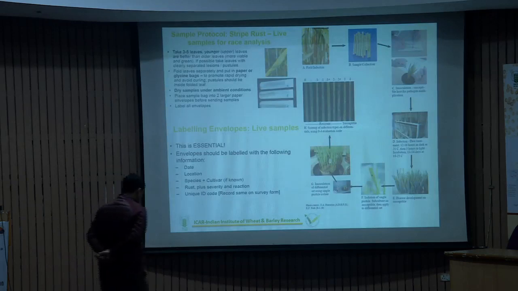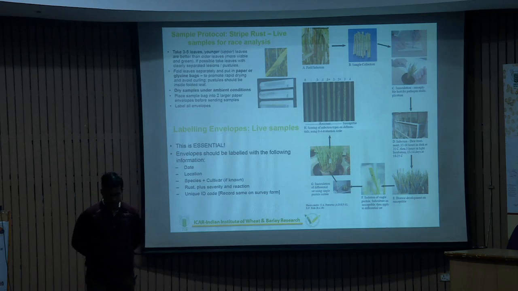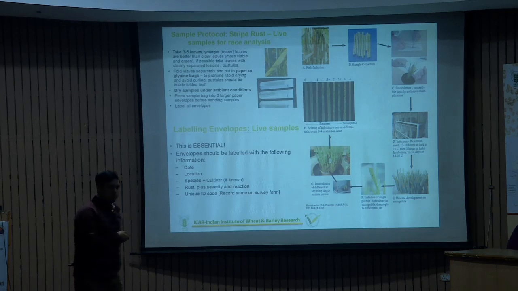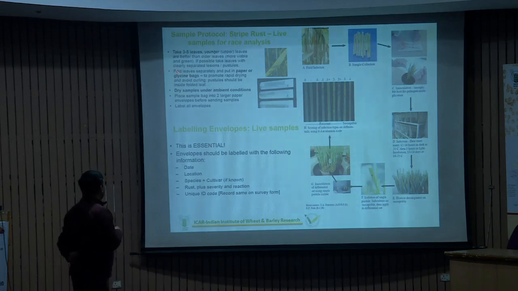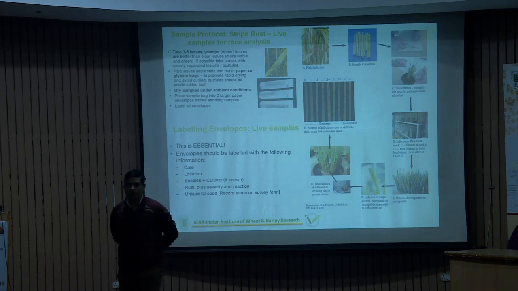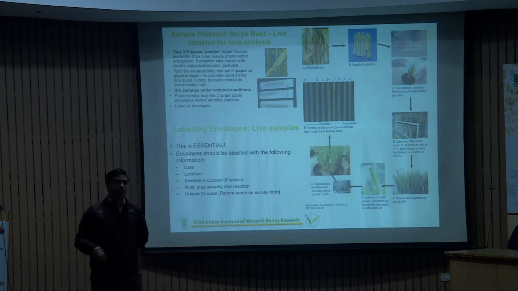So this is the principle, how we have to conduct a survey for the collection of a particular isolate. Here I give you the example of stem rust, but the principle is the same for yellow rust and brown rust. Always when you visit a field, you will see a particular patch of around 1 meter, mostly 1 meter, that is affected by rust.